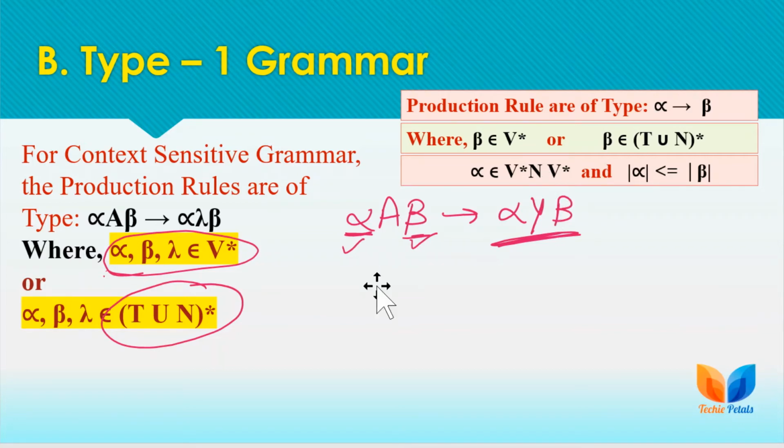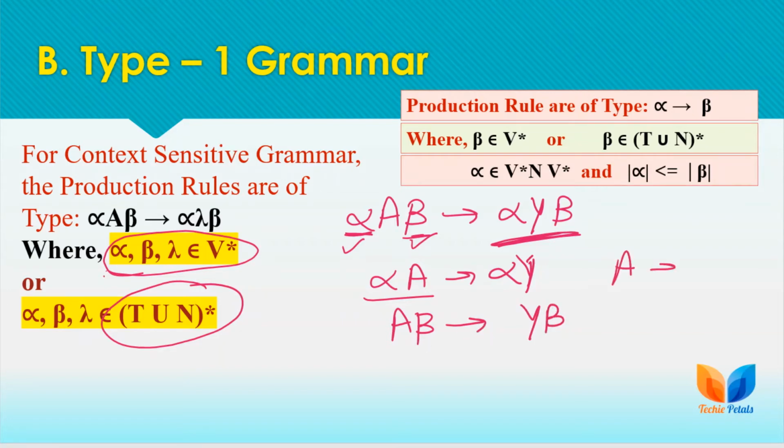These contexts are optional, means we can have only this type of rule, where we are having only left context, or we can go with right context only as per the requirement of our language or the statement. So here we are having right context, or if we are having this type of production rule, then in that case we are having left and right context as null.